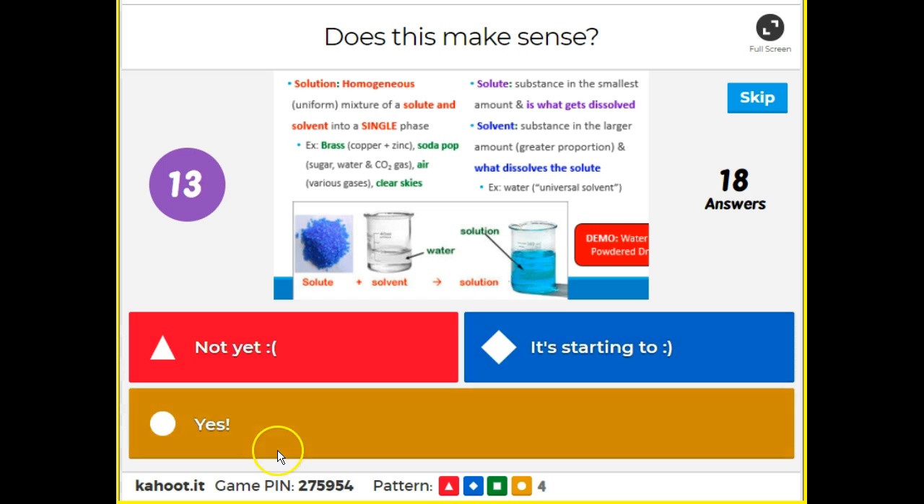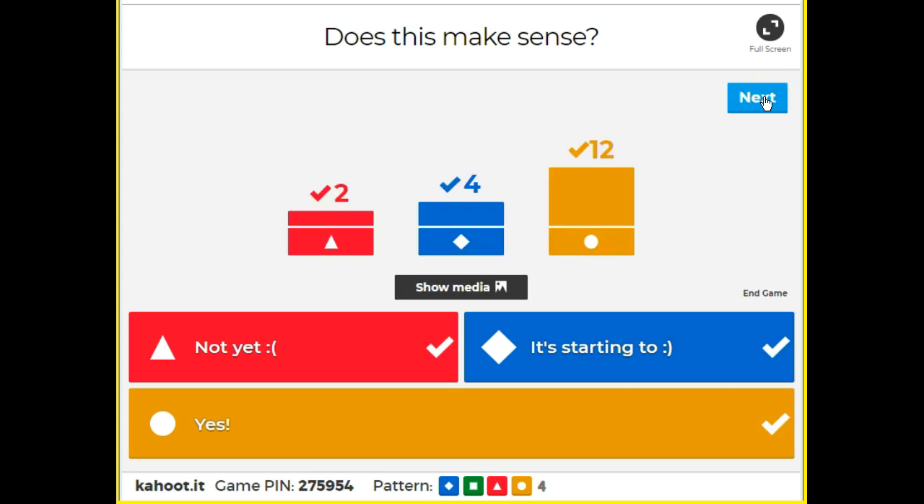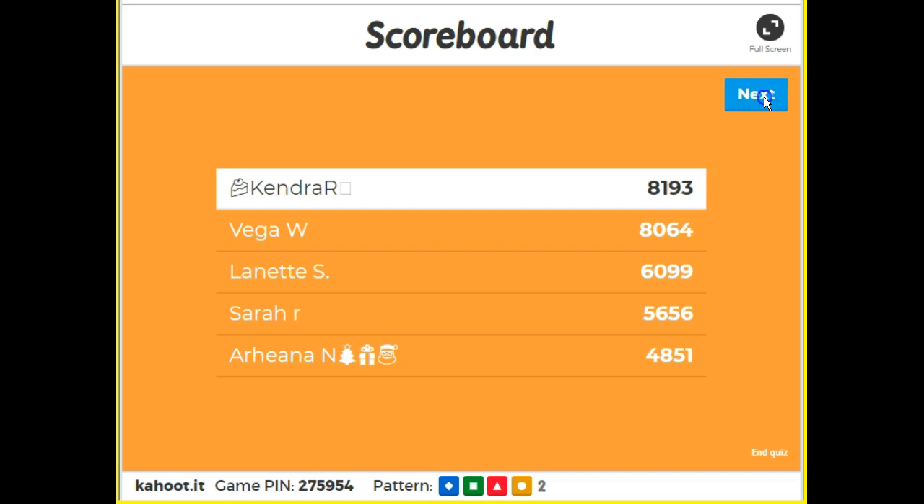Red, not yet. Blue, it's starting to. Yellow, yes. Looking good. 10 seconds, guys. Get your answers up there. Perfect. All right, let's keep on going.